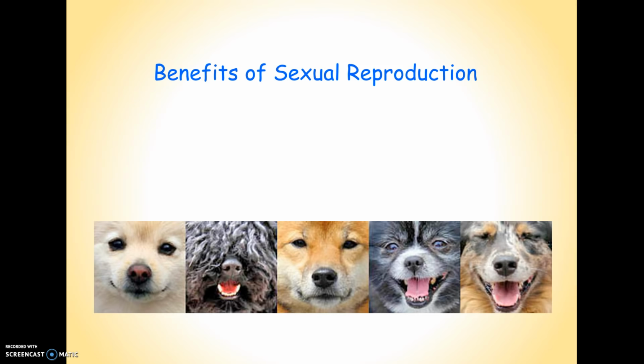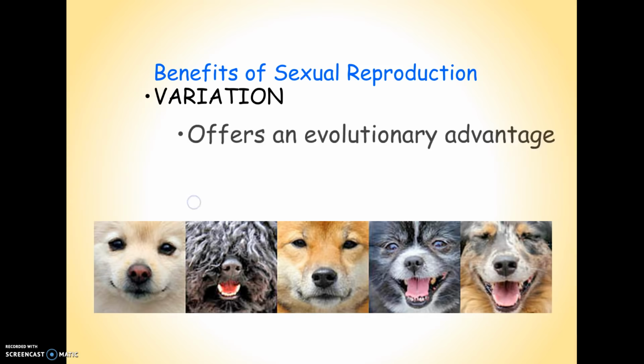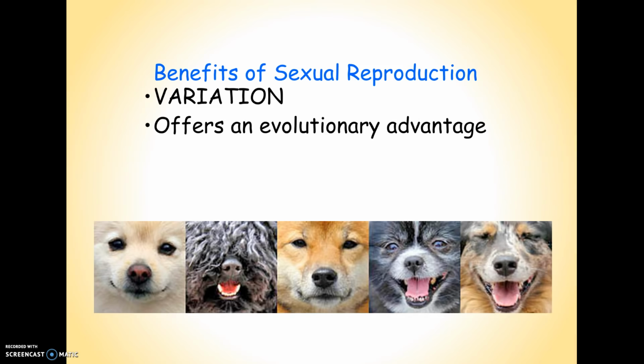So, benefits of sexual reproduction. Why would sexual reproduction have arisen in the first place? The benefit of sexual reproduction is that you do get variation. Now, just like asexual reproduction, you might say, well, making offspring that are identical to the parent has a benefit. In some cases, it doesn't. The fact that by creating an offspring that's a combination of two parents gives variation means that there might be an evolutionary advantage. We know that environments change.